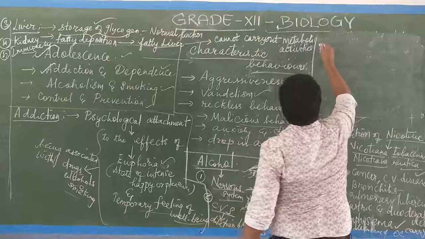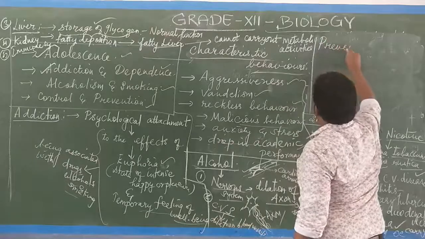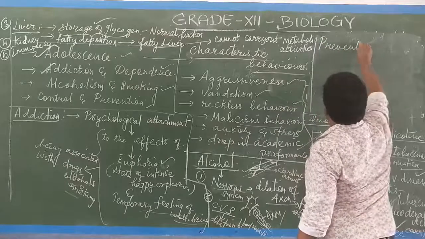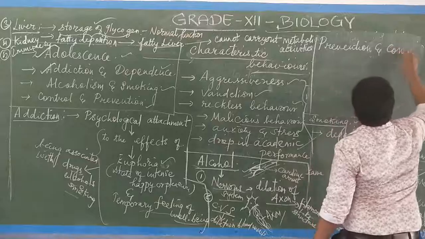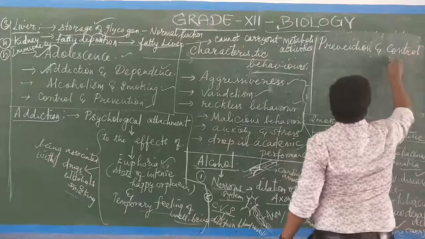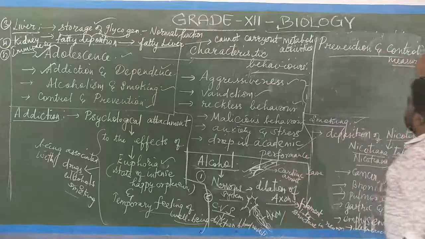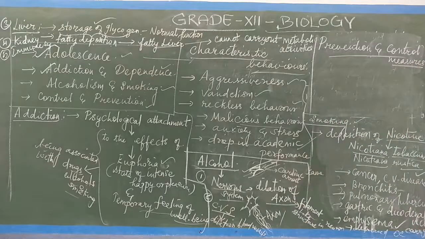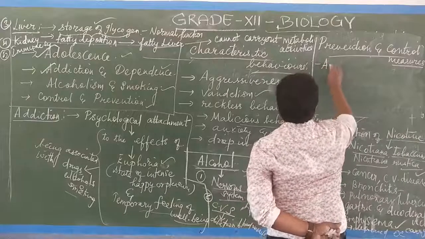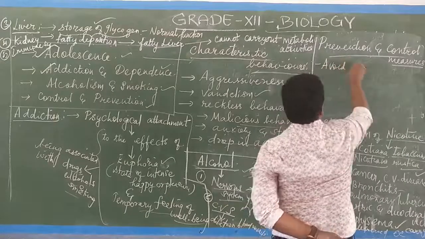So, prevention and control measures. What are those prevention and control methods? First one is avoid peer pressure.